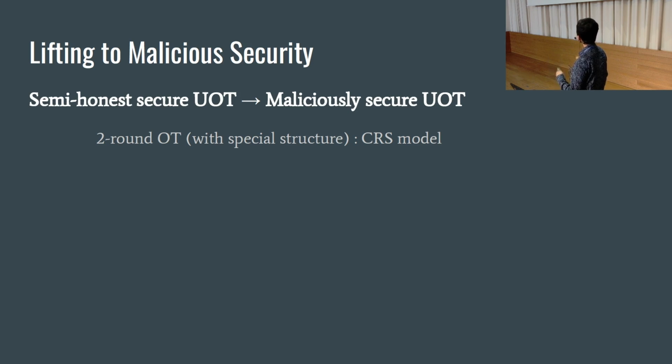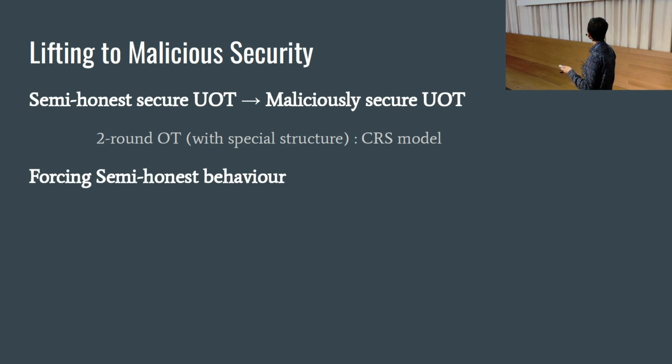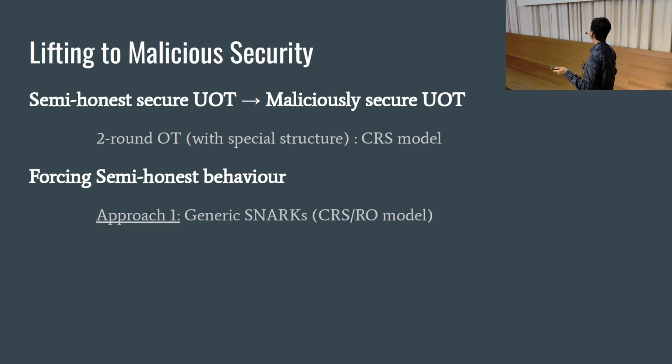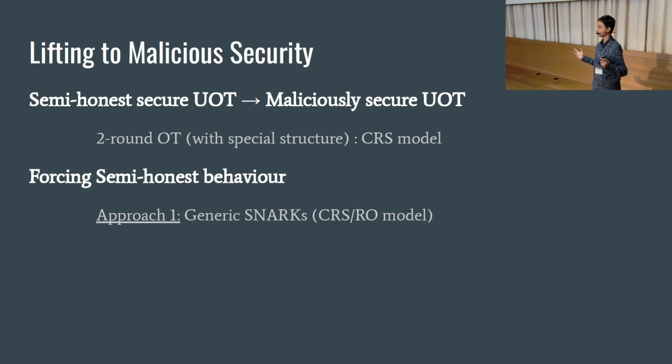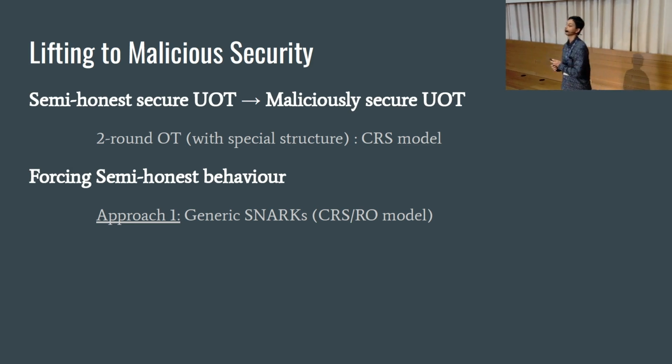The second thing we need to do is, the servers that are garbling and randomizing need to prove that they did their jobs correctly, because the protocol is only secure if the garbling and randomizing was done semi-honestly. How do we do this? There is already machinery for this, and one very obvious way is using SNARKs. I am a server, I did my garbling or my randomizing, then I prove in zero knowledge that I did this job correctly.